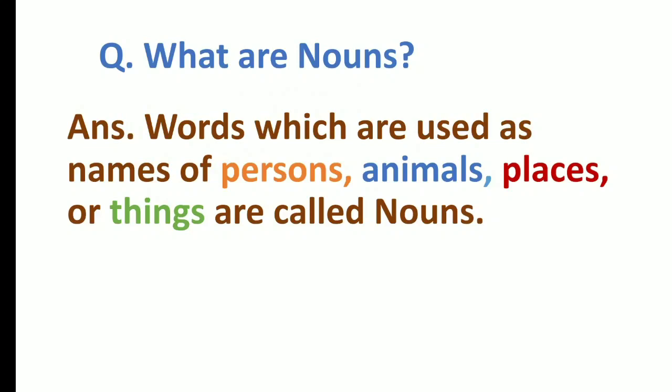Yes, you have learned this a few days back, so you know this, right? Now, why is this important? This is important because until you know this, you won't be able to know what are the types of nouns. So what are nouns? Nouns are words which are used as names of persons, animals, places or things. Any kind of name of these three categories will be considered as noun.